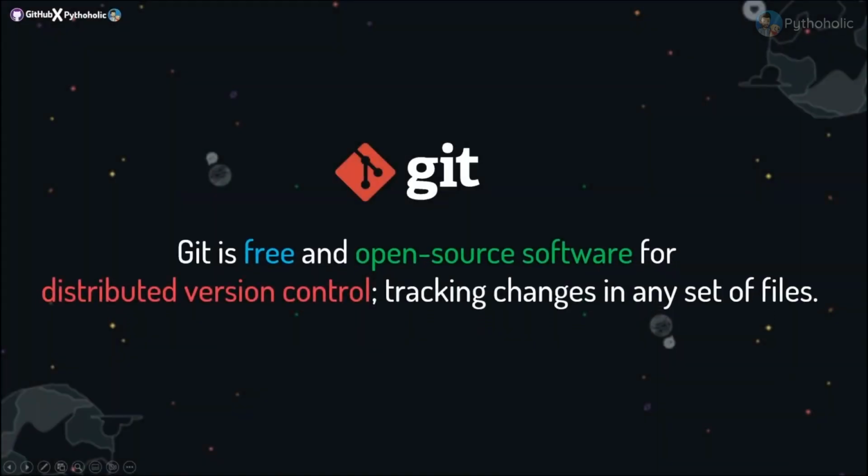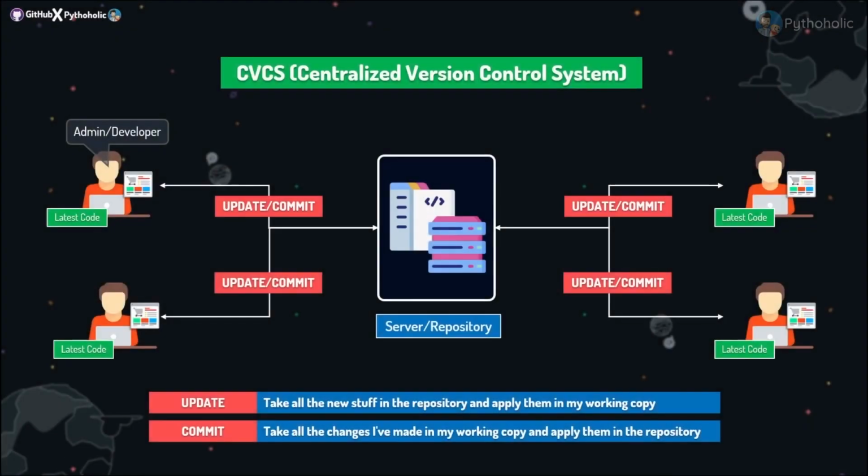So that was about centralized version control, but Git is distributed, and that is important to us because Git is an open source distributed version control system. So what is the difference? So this is CVCS. Let's change things here.